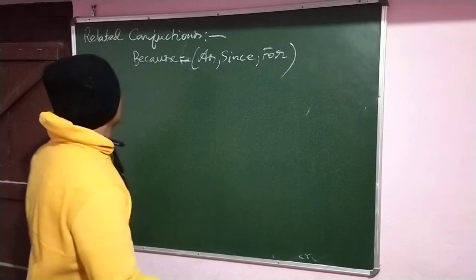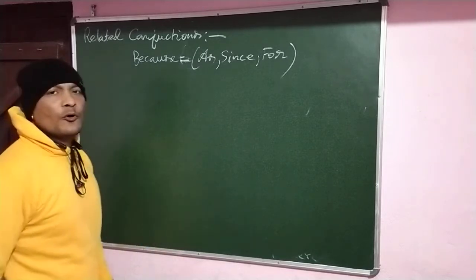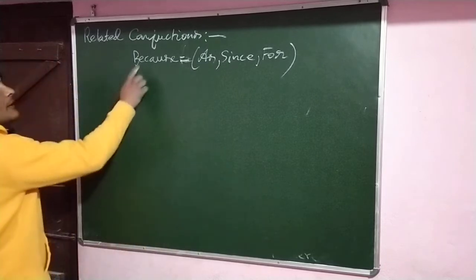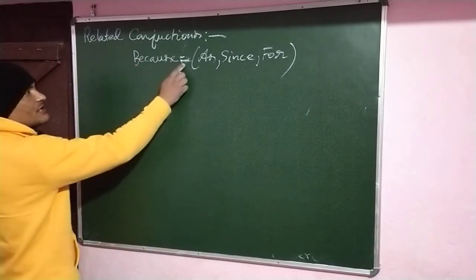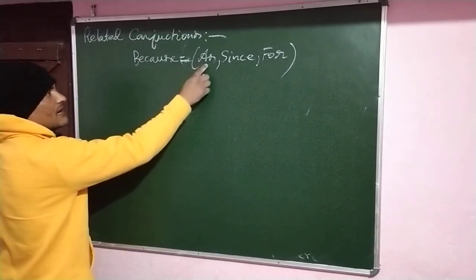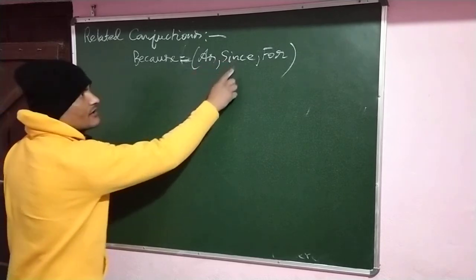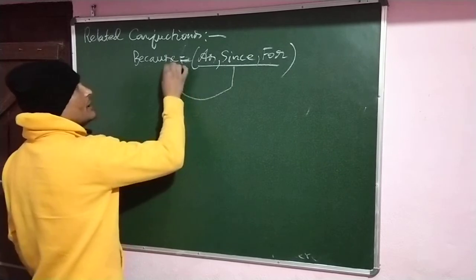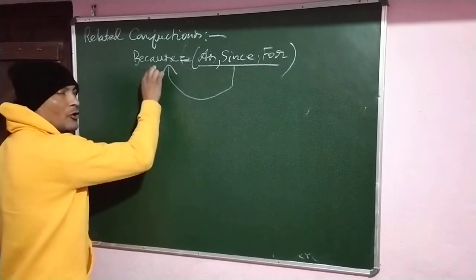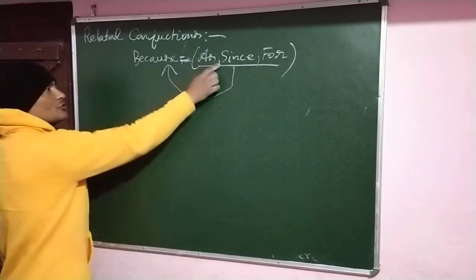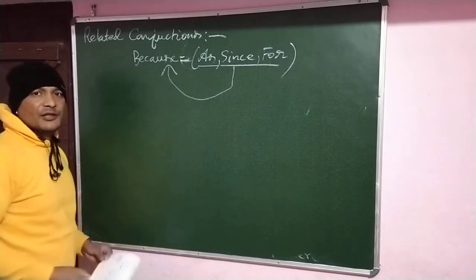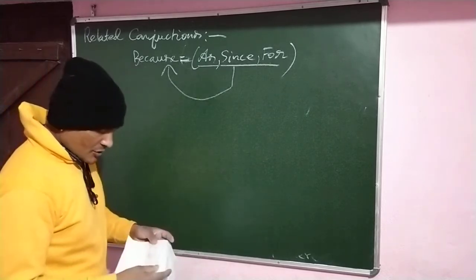So we have related conjunctions of reasoning, that are because, which is equal to as, since, for. These three also have the meaning of because. It also shows the reason, that is in Hindi we call kyunki.